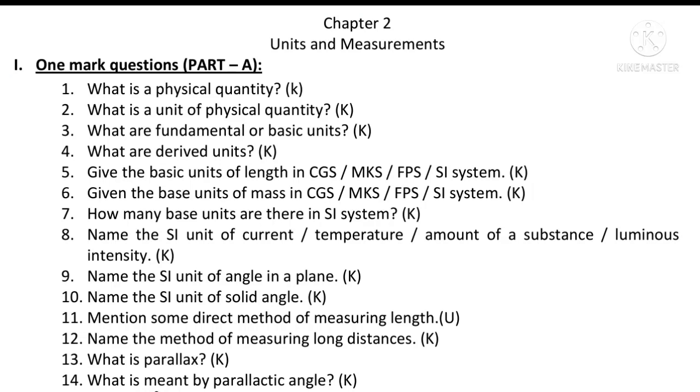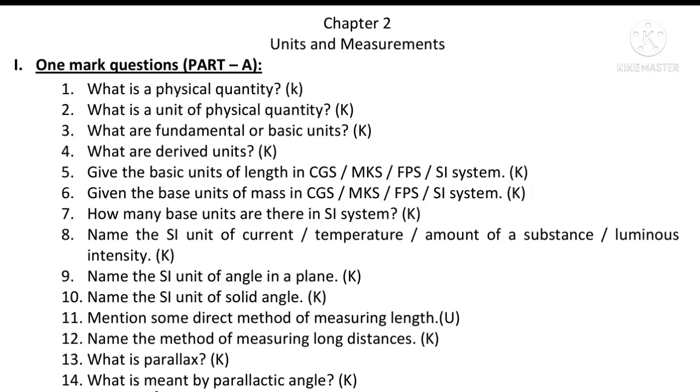What are fundamental or basic units? In mechanics, there are three physical quantities, namely mass, length and time, which are called fundamental physical quantities. Fourth question, what are derived units? Any physical quantity which can be derived from the fundamental physical quantities by multiplying or dividing them is called a derived physical quantity, and its unit is called a derived unit.